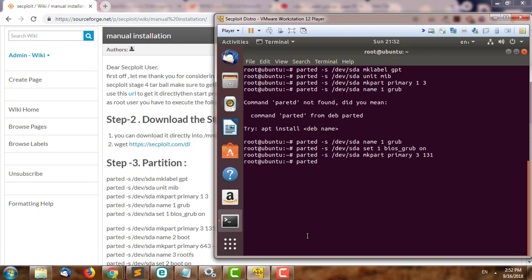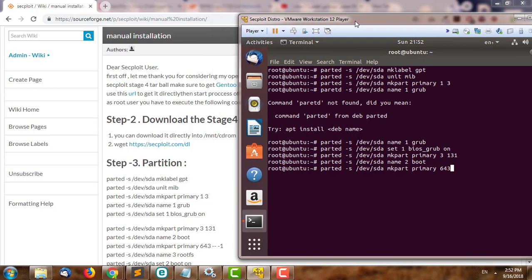Then we go to parted -s /dev/sda name 2 boot, and parted -s /dev/sda mkpart primary, which is about 643 as it begins, and you can just add the partition required like this.